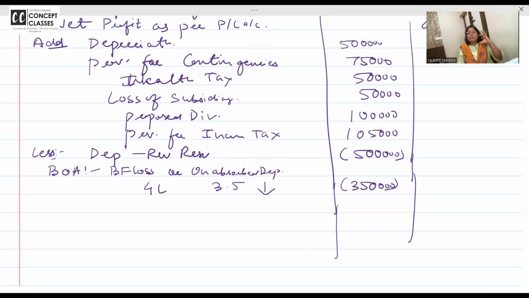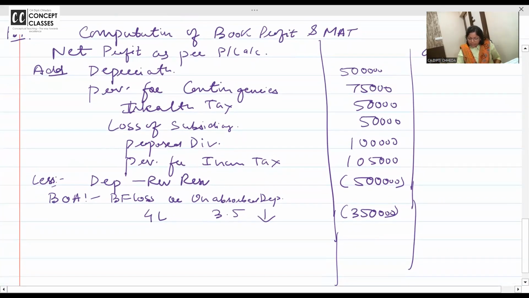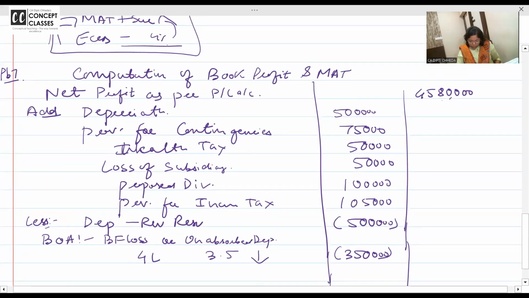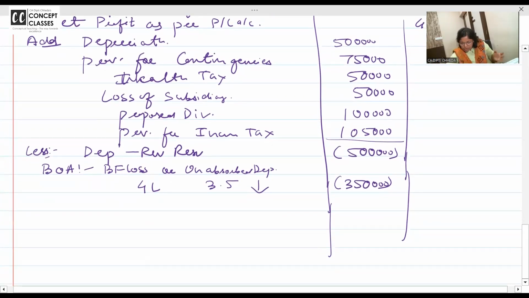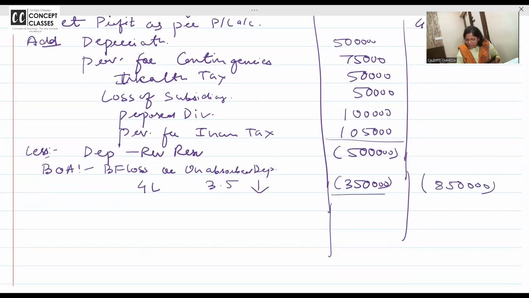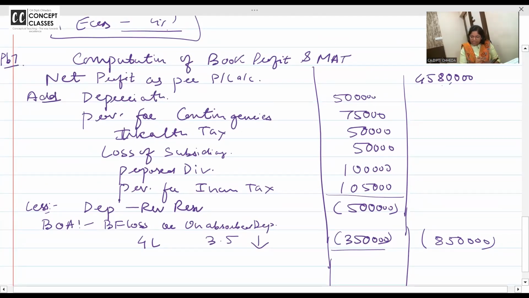Ma'am, please deduct the old interest on loan they have paid. No, we are in the book profit calculation, so just add and deduct what I have taught. But I have taught you many items, patents and SPV and all. Everything is not asked in the exam. Leave it. Do the add total, do the less total, and give it faster than me. Less total orally we can do, it is 8,50,000. Fast, fast, fast. What is the add total coming to?